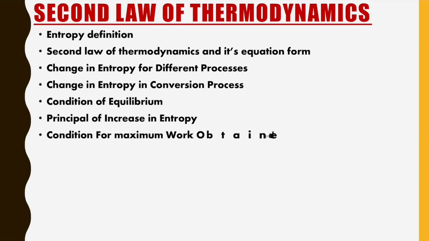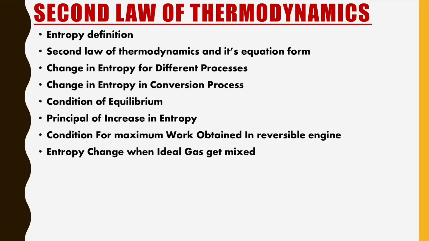After that we have to study the condition for maximum work obtained in a reversible engine. We know that a reversible engine means a Carnot engine. So what is the condition of entropy in that when we get maximum work? After that, entropy change when ideal gases are mixed. We have already studied in the first law of thermodynamics where ideal gases get mixed and we have some final values of pressure, volume and everything. In that also, what is the net entropy change of both the gases, or we can say the net entropy change of the universe? Next thing is entropy change in free expansion of an ideal gas. These are the topics. You have to remember the derivational form and the final result.